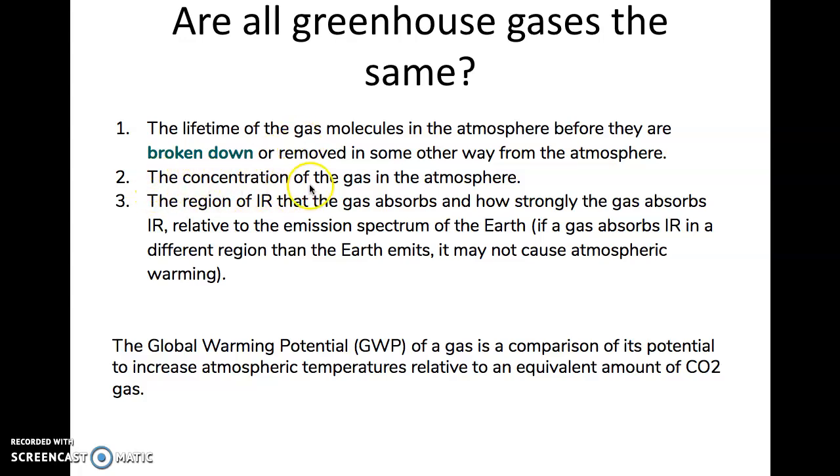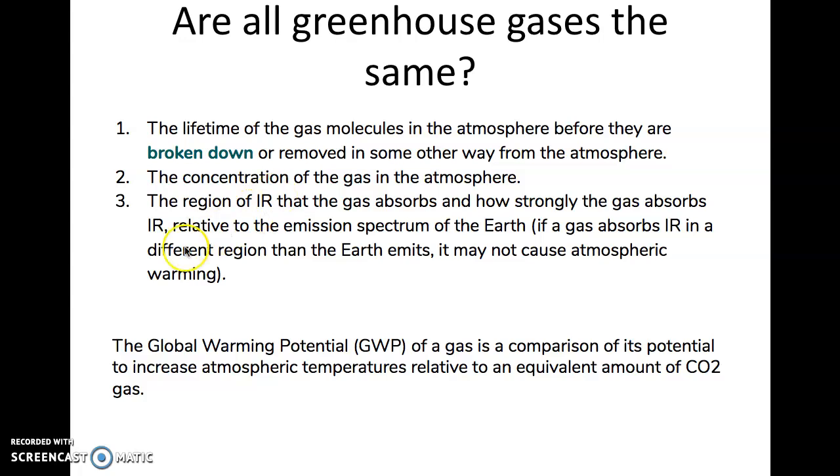We also look at the concentration of the gas in the atmosphere, and we look at what region of the spectrum it absorbs energy. We are concerned if that gas absorbs infrared radiation at the same wavelength that the Earth emits energy, and those are the ones that really trap heat.